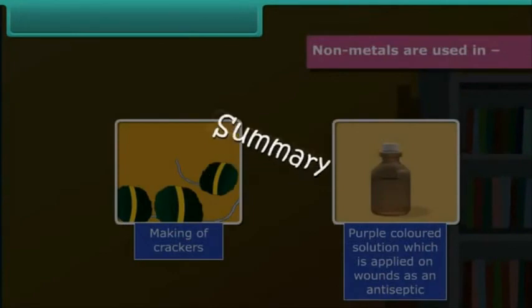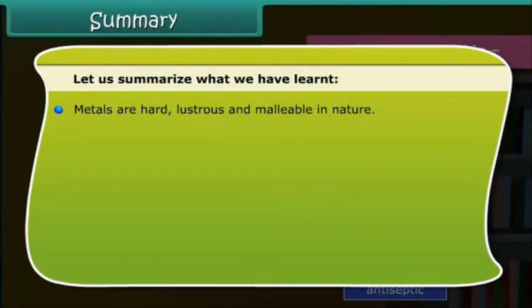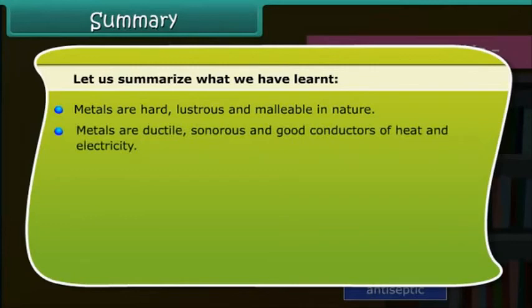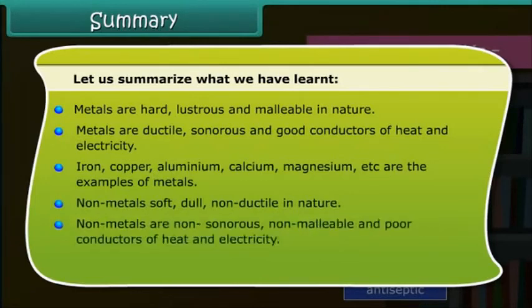Summary. Let us summarize what we have learned. Metals are hard, lustrous, and malleable in nature. Metals are ductile, sonorous, and good conductors of heat and electricity. Iron, copper, aluminium, calcium, magnesium, etc. are the examples of metals. Non-metals are soft, dull, and non-ductile in nature. Non-metals are non-sonorous, non-malleable, and poor conductors of heat and electricity.